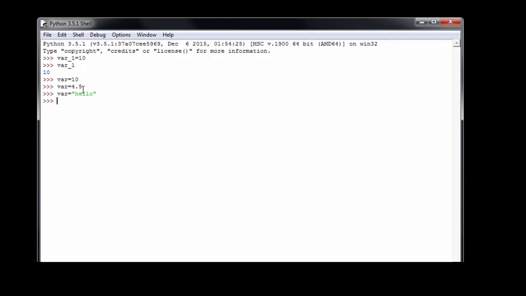So in Python, there is no need to mention the type of the value, and a variable can hold any kind of value. As I said, the first letter of the variable should not be a digit. Then we'll try 4var equal to 5. I'll press enter. It will give a syntax error because, as I said, a variable name should not start with a digit.